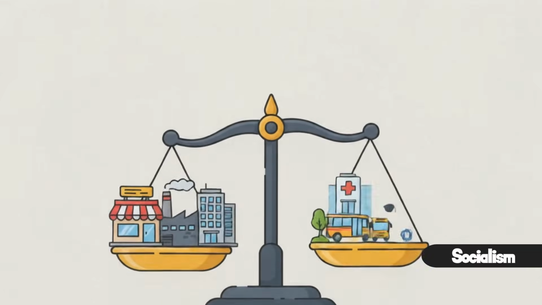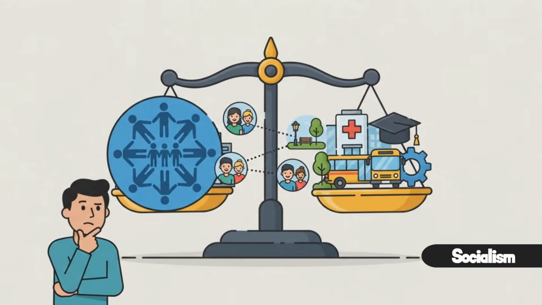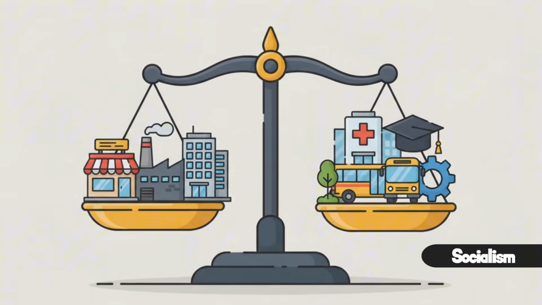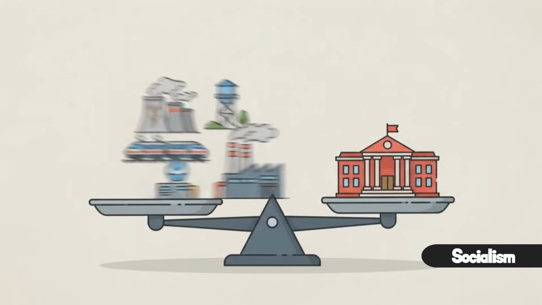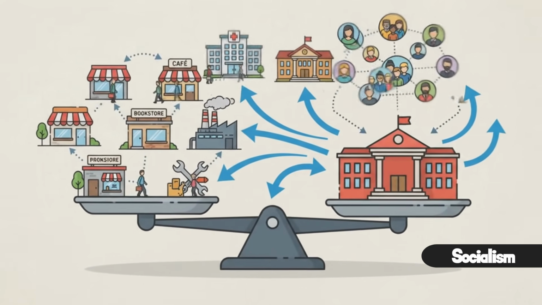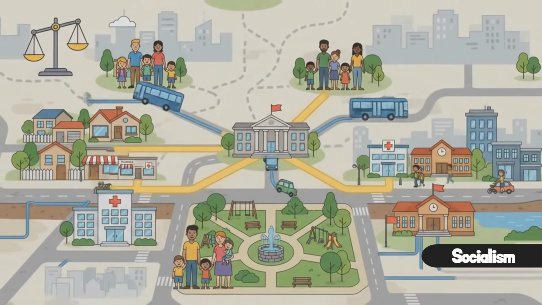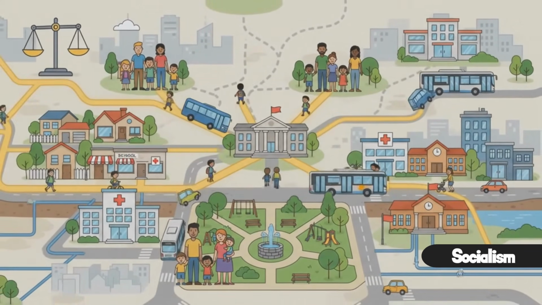Socialism, a political and economic system that's often confused with communism. While the two share some ideas, they are not the same thing. Here's how it works. Socialism supports greater public or collective ownership of key industries and a larger role for the government in providing services like healthcare, education, or transportation. The goal is to reduce inequality by ensuring that essential resources are more widely accessible.